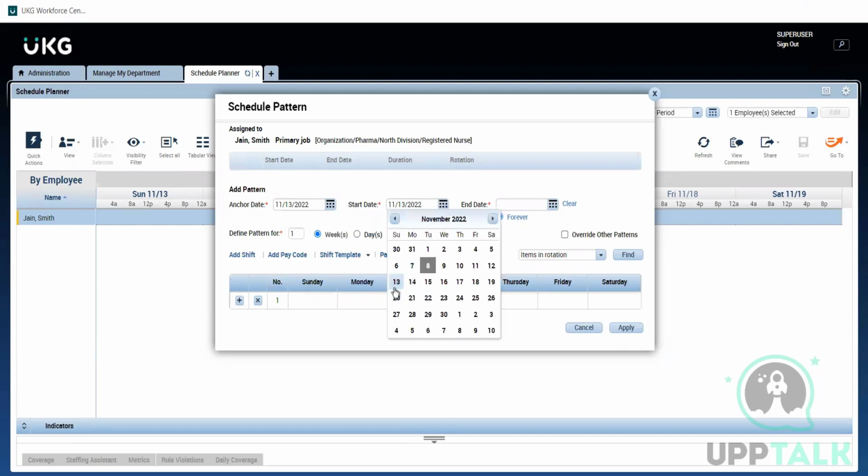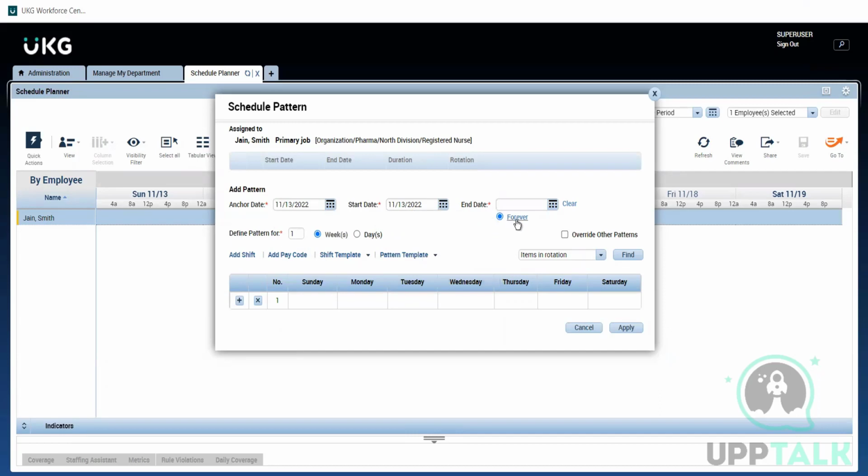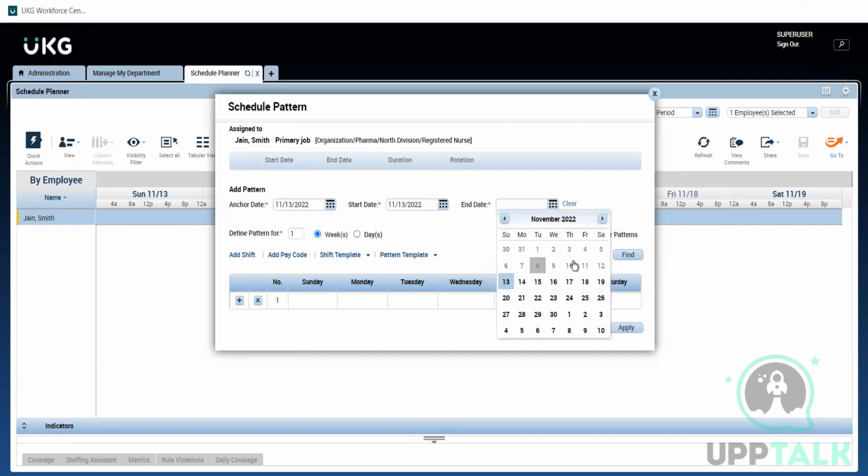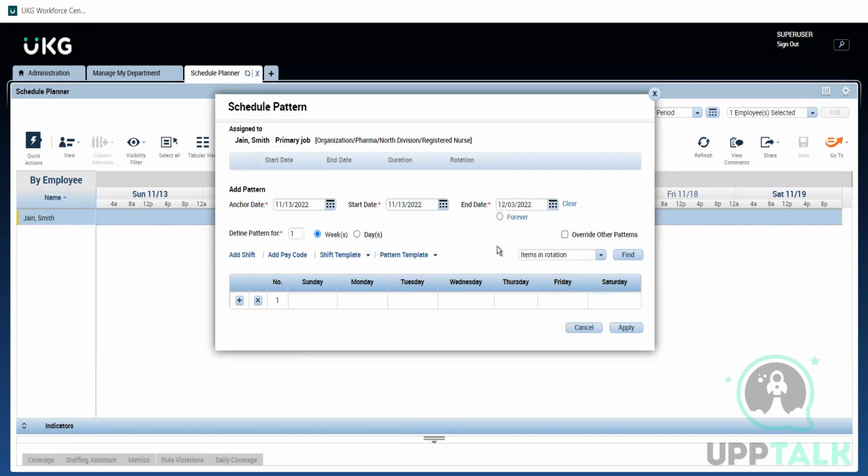We are starting from 13th because we need schedules from the 14th, right? That is fine. And for the end date, if I leave it open, it will be assigned until the employee works. But I am not going to do this. I'm just going to assign it till the 3rd of December. That's it for this particular rotational shift.